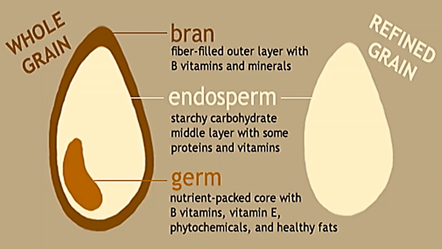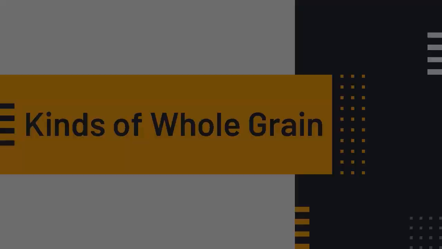As you can also see, refined grain is made up only of endosperm, which is only made up of carbohydrates. So in short, it is healthier to buy products made up of whole grain because whole grain contains a lot more vitamins and minerals and nutrients compared to the products that is made up of refined grains.